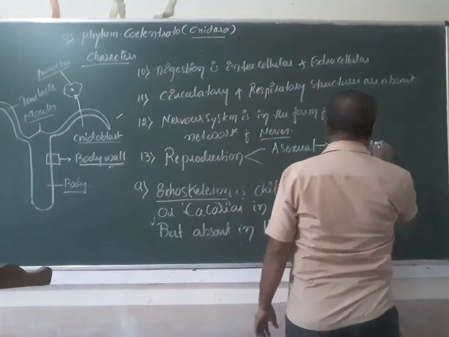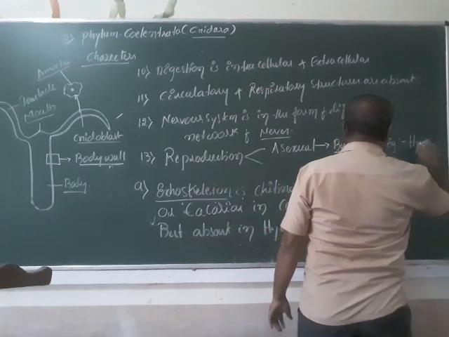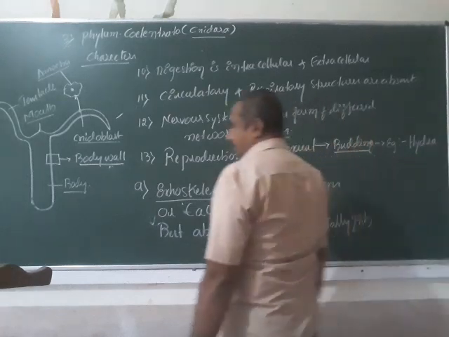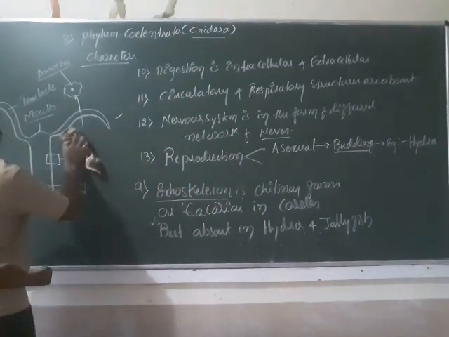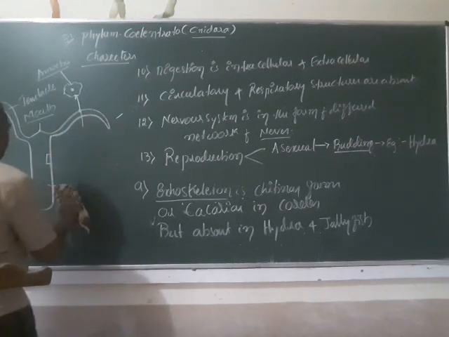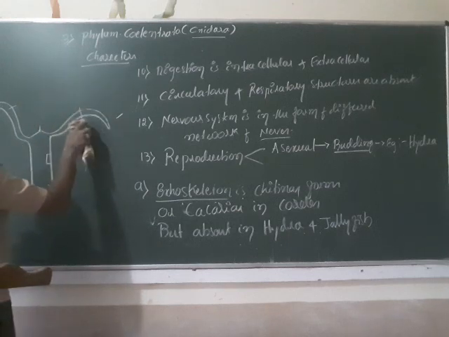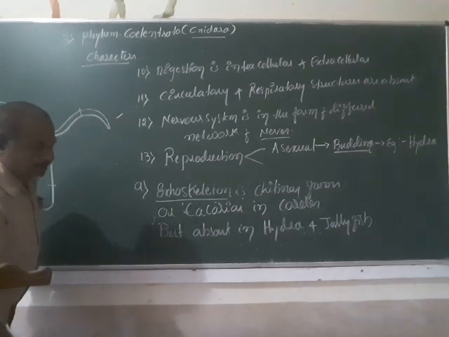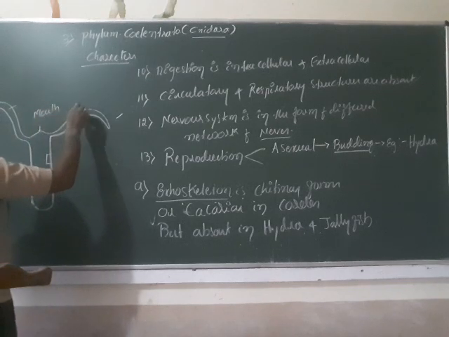Example: budding, as we can see in hydra. This is the body. If you consider this hydra, this is the mouth and this is the tentacle.